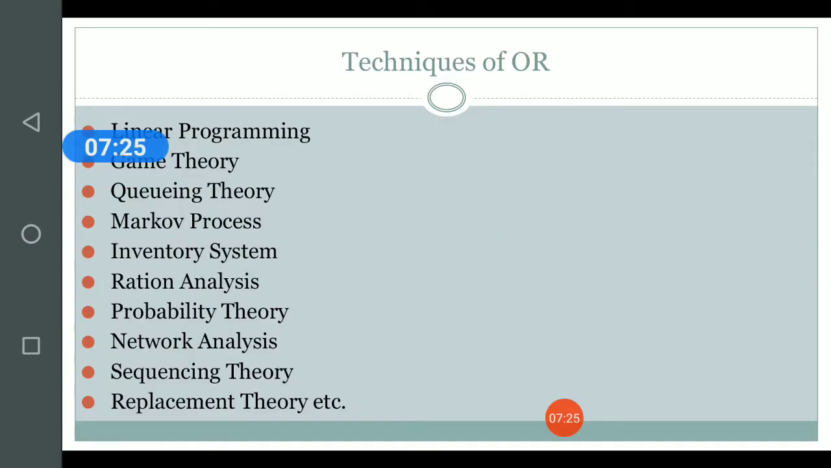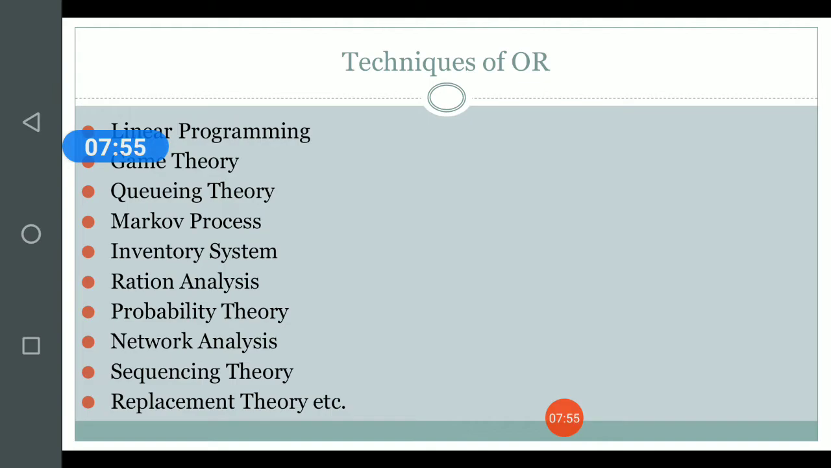Now, there are various techniques of operations research. Some of them are linear programming. Linear programming is a technique which utilizes a model based on linear equations to solve different problems related to production management, portfolio management, raw material resource requirements, time requirements, etc.